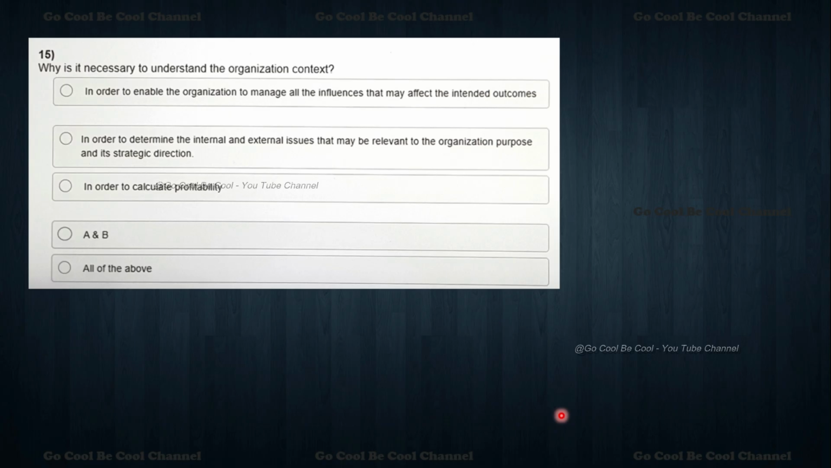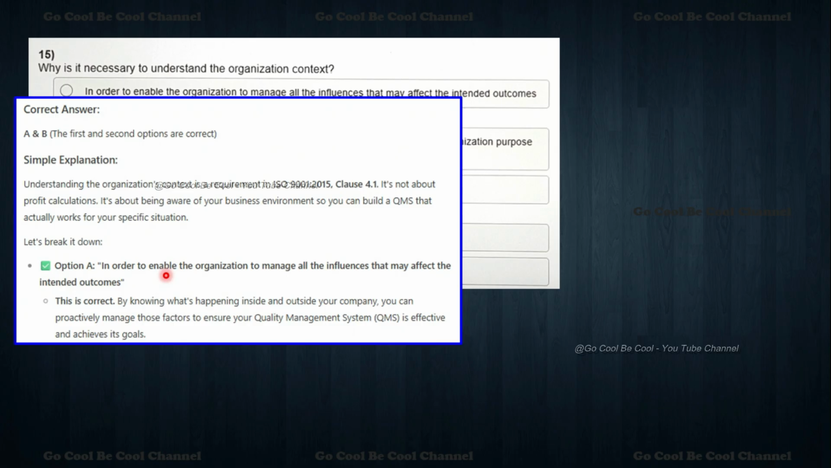Now moving to question number 15. Why is it necessary to understand the organization context? Why do we need to understand exactly? In order to enable the organization to manage all the influences that may affect the intended outcomes; in order to determine the internal and external issues that may be relevant to the organization's purpose and its strategic direction; in order to calculate profitability. A and B, or all of the above? I think profitability does not come under this one. So we can talk about A and B here. The first and the second options are correct.